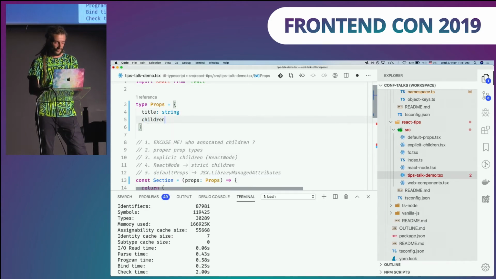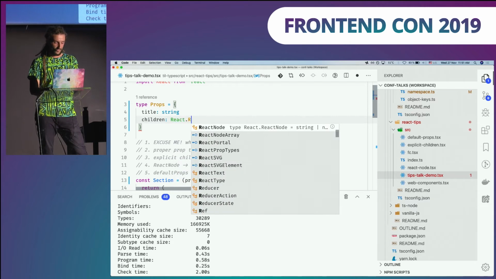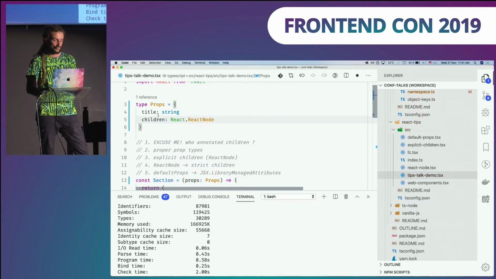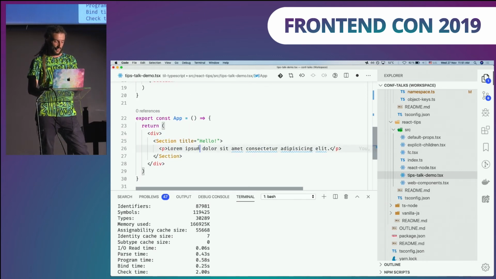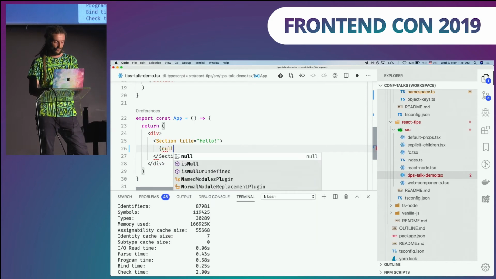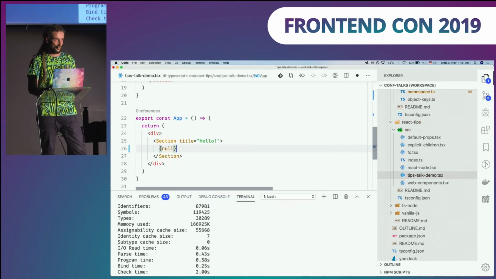So let's explicitly define children on our props. And usually in the community, you can see something like React Node, right? And now everything is okay-ish. But let me demonstrate the issue with those children. I can set it to the empty object. It can be null. Well, this is definitely not the API that I wanted to provide to my consumers.